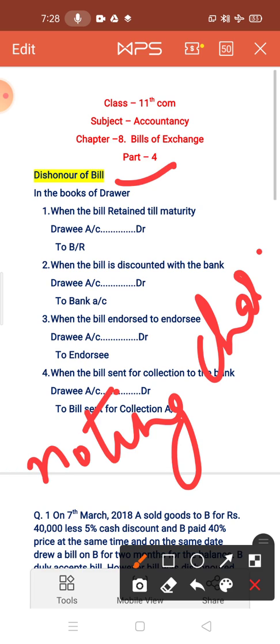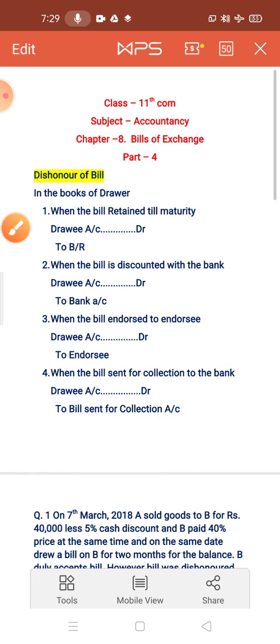Here, holder of the bill means seller of the goods who has made the bill. So first it is paid by the holder of the bill and after that it is recovered from the drawee when he will pay the entire amount of bill including the noting charges. Okay, because drawee is responsible for the dishonor of bill.